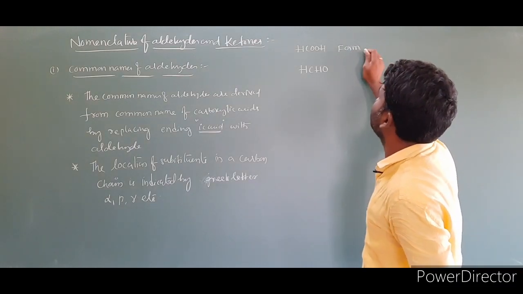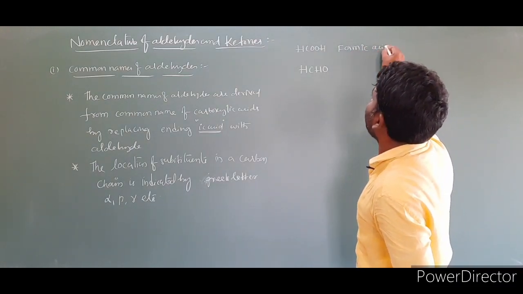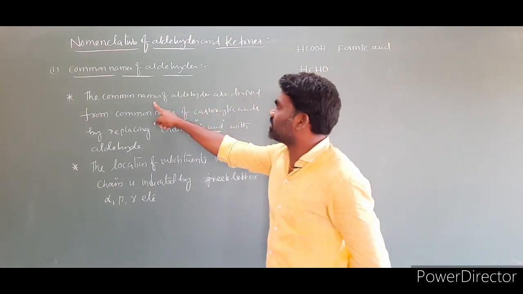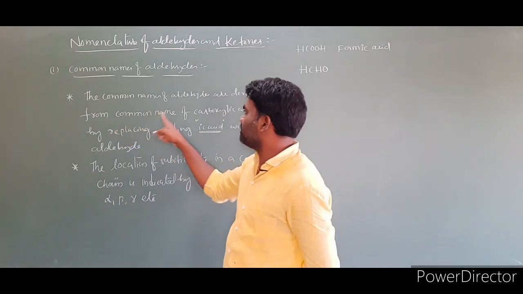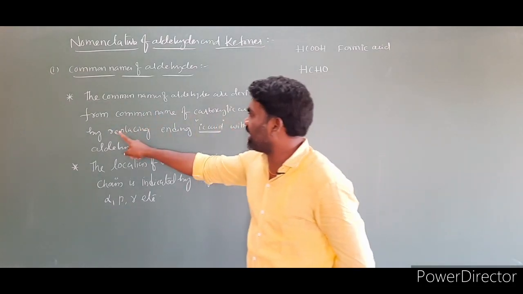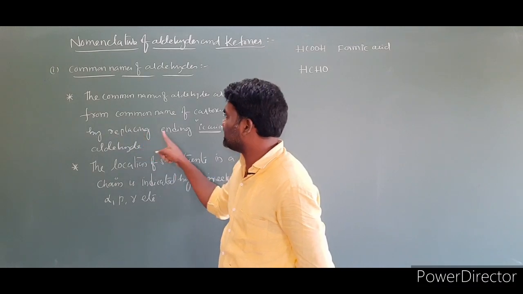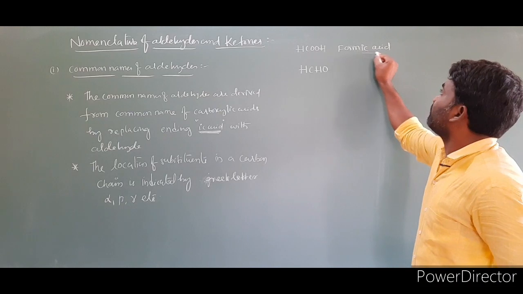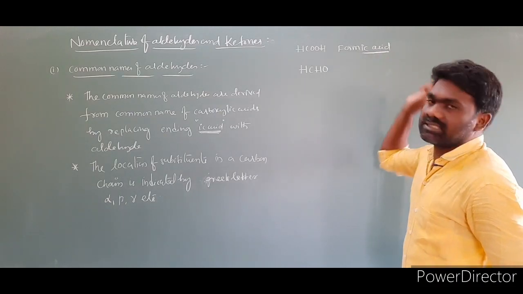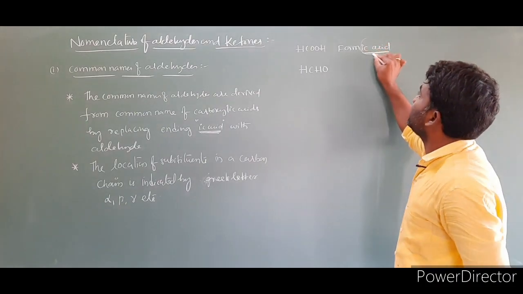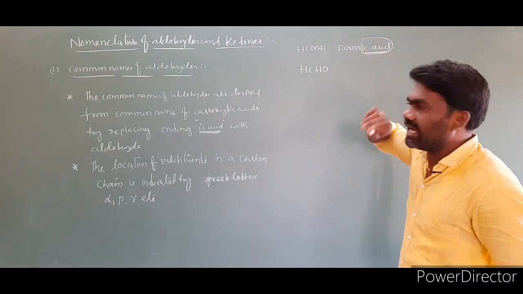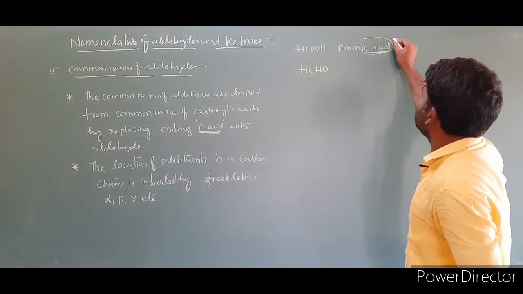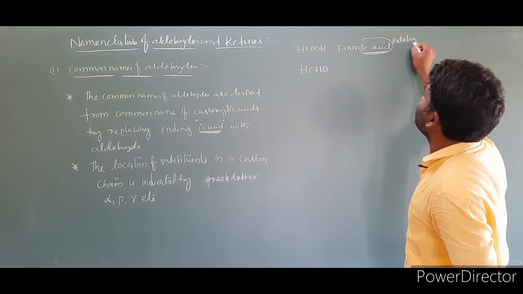To derive the common name of the aldehyde from the carboxylic acid, we replace the ending ic acid with aldehyde. Here ic acid is there in formic acid, so we remove this ic acid and write aldehyde at the end.